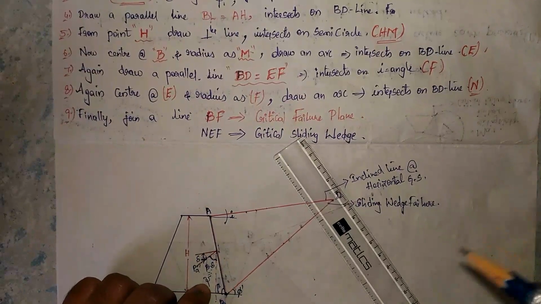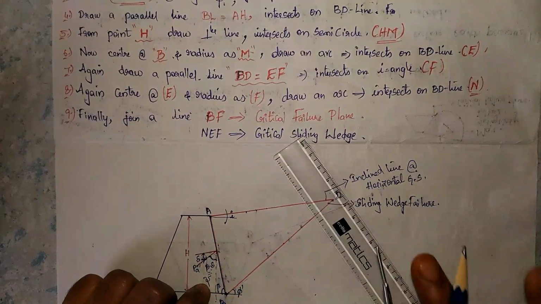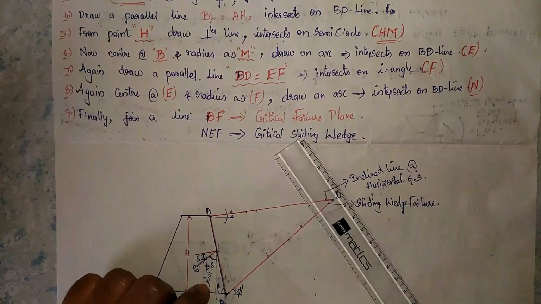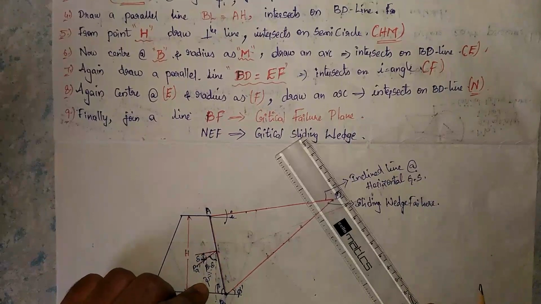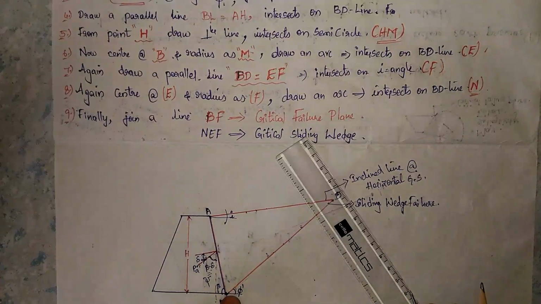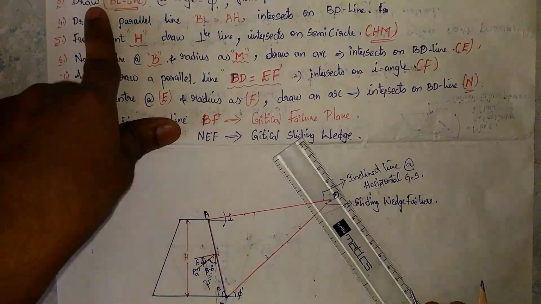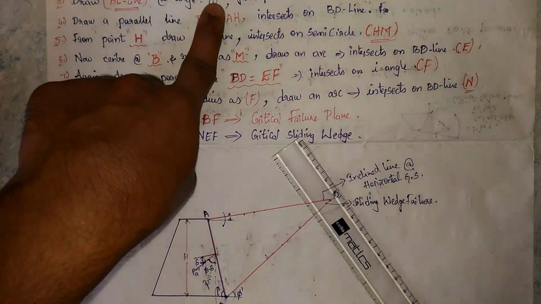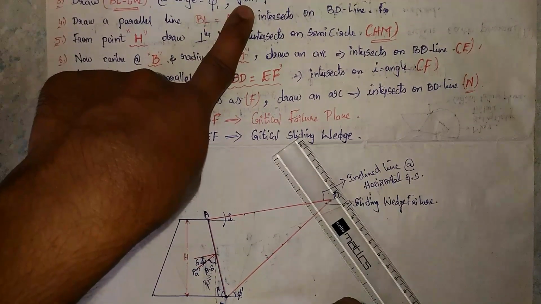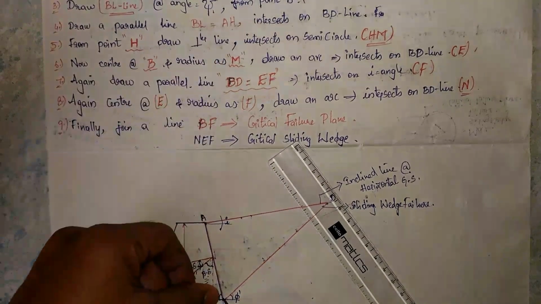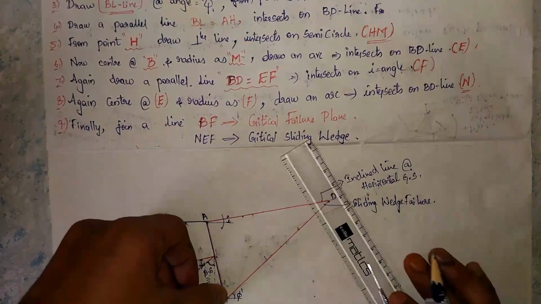It should not be 90 degrees; whether psi is 30 degrees, 60 degrees, 45 degrees, 20 degrees or 50 degrees, whatever the value is, take the protractor and draw a BL line at an angle psi from point B.